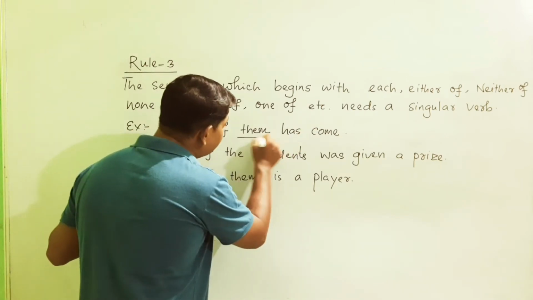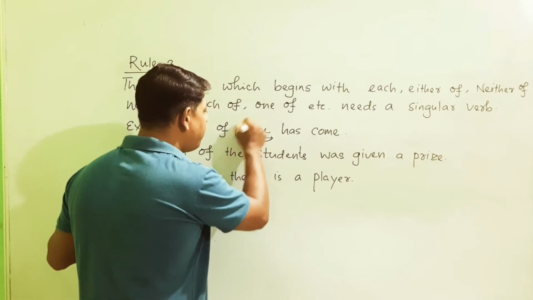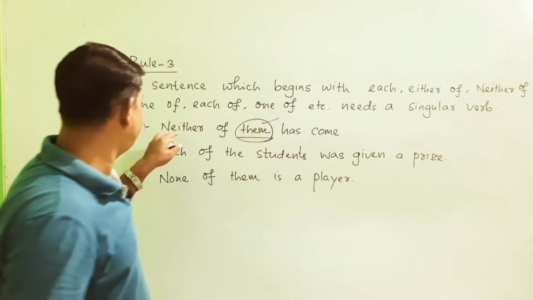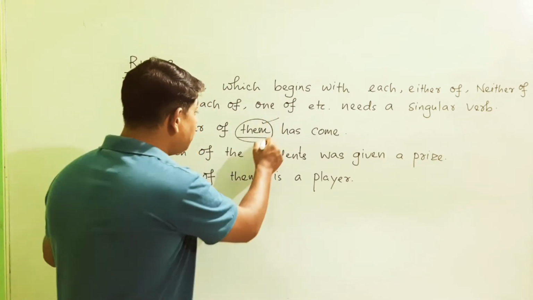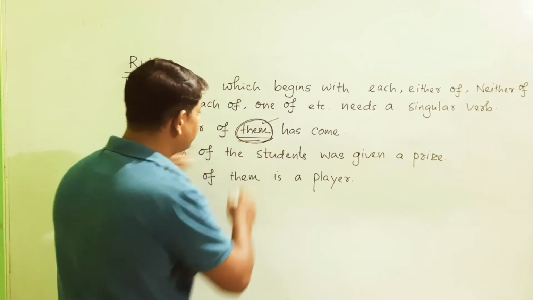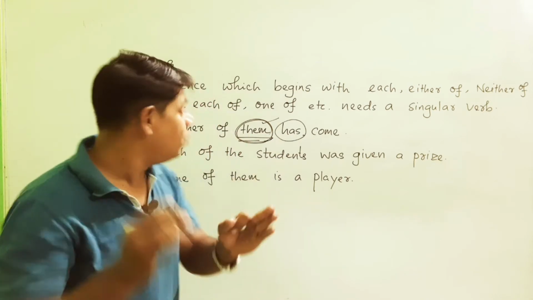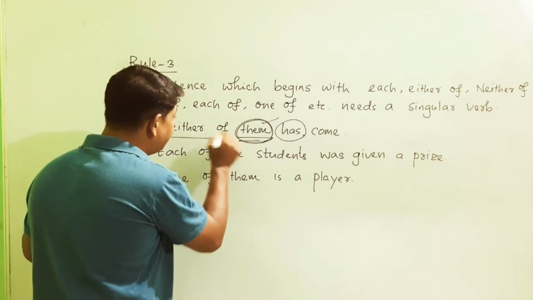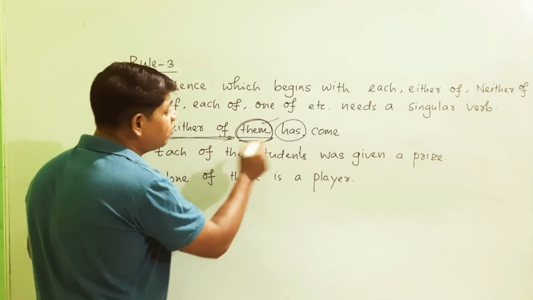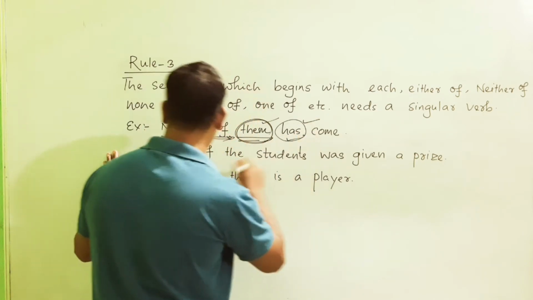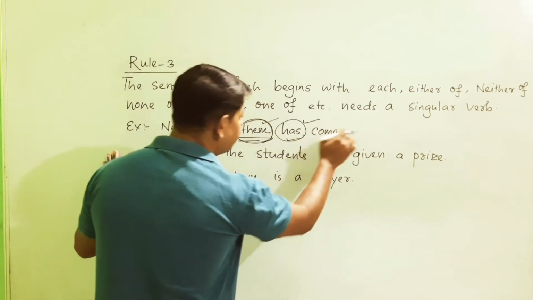You need not get a doubt about "them". You may get a doubt here: them is plural, so should we use a plural verb? No. Though "them" is plural, since "neither of" is used, you have to use the singular verb. Neither of them has come.